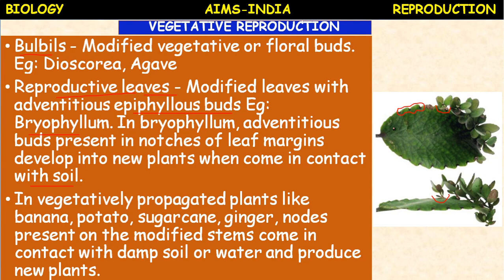Such type of propagation where the vegetative parts are involved is called vegetative reproduction or vegetative propagation. Okay, the plants raised through vegetative propagation from a single plant constitute a genetically uniform population, that is called clones, which are produced by vegetative propagation.